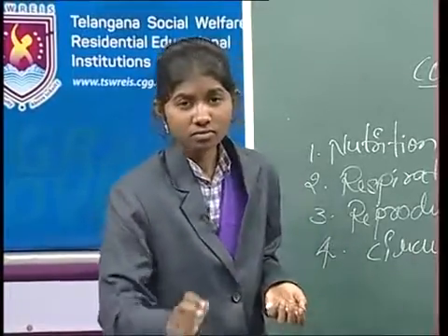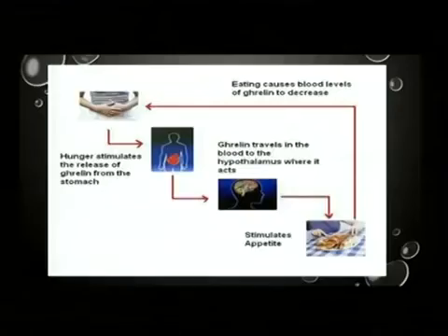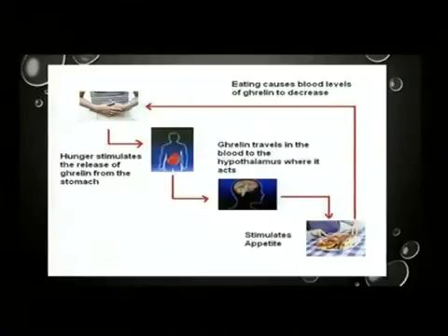So, all of you look at this picture. What is this? Here, hunger stimulates the release of ghrelin from the stomach, and ghrelin travels in the blood to the hypothalamus where it acts and stimulates the appetite. Then eating causes blood levels of ghrelin to decrease.